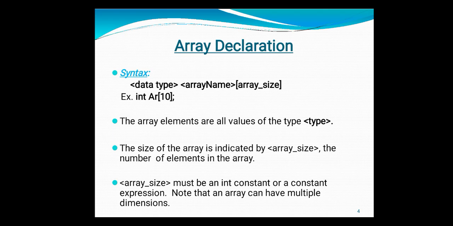The data type of this array is integer, the array name is AR and its size is 10. That means this array AR is holding 10 elements of integer data type, that is, 10 values which are pure numbers whose data type is integer. So all the values stored inside this array are integer values.